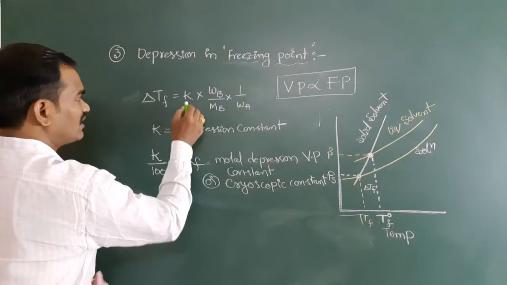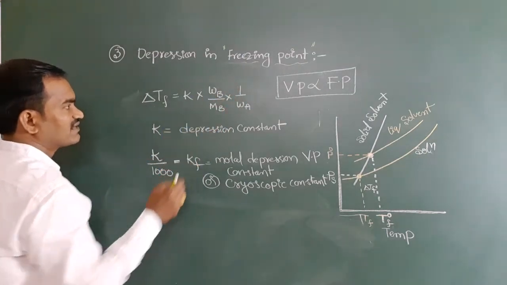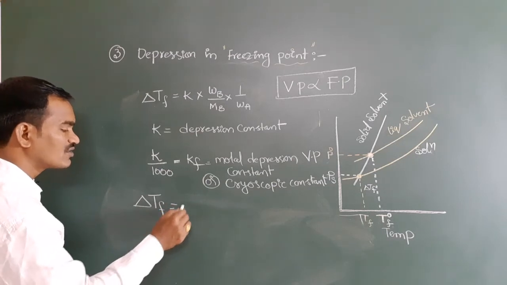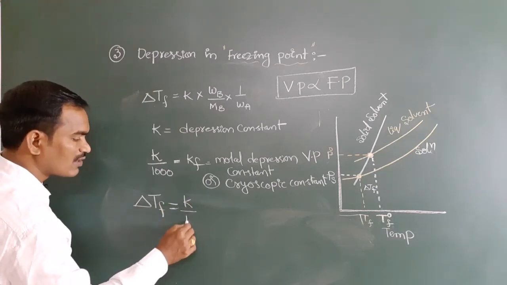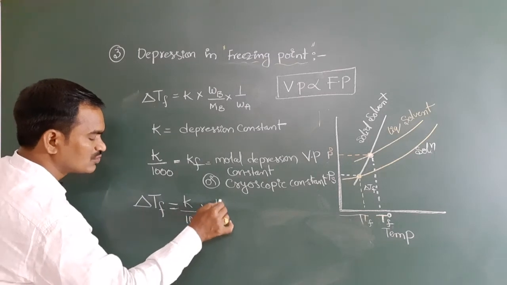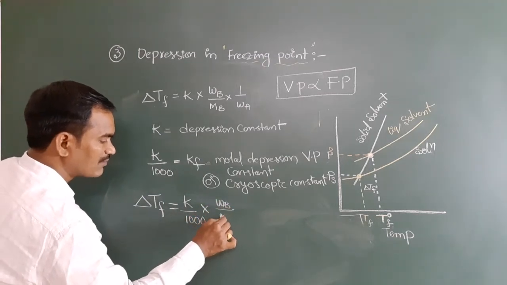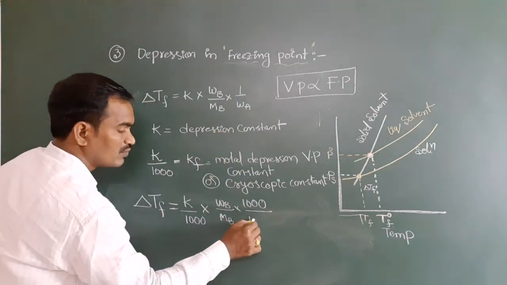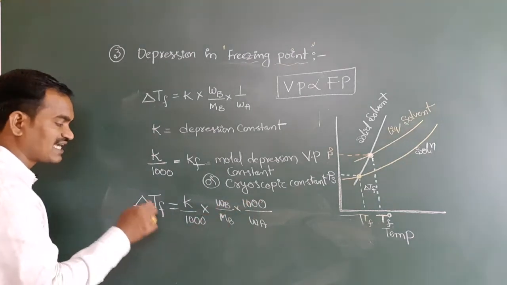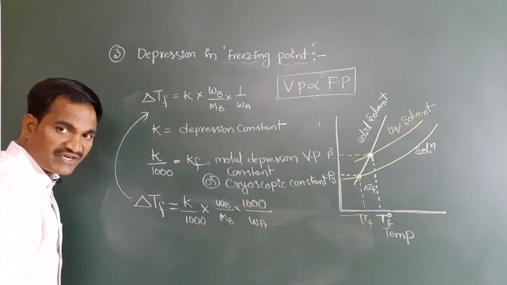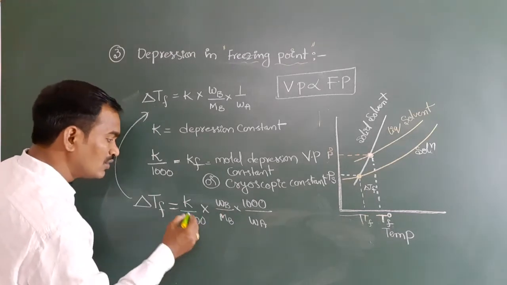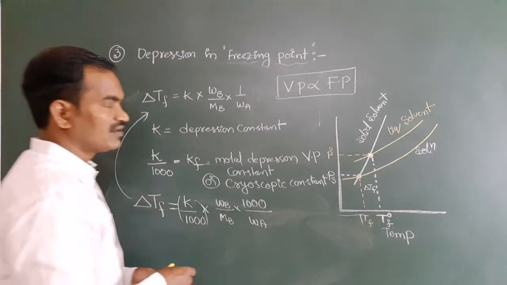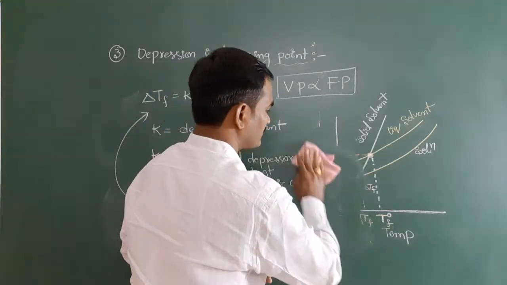In this formula I am dividing by 1000 and multiplying by 1000. See, this is the last step. Delta Tf is equal to K by 1000 into weight of solute by gram molecular mass of solute into 1000 by weight of solvent. The 1000 gets cancelled, again we are getting this expression. We don't have any problem in this. Now instead of this, I am going to write Kf here. So here you see this final step.